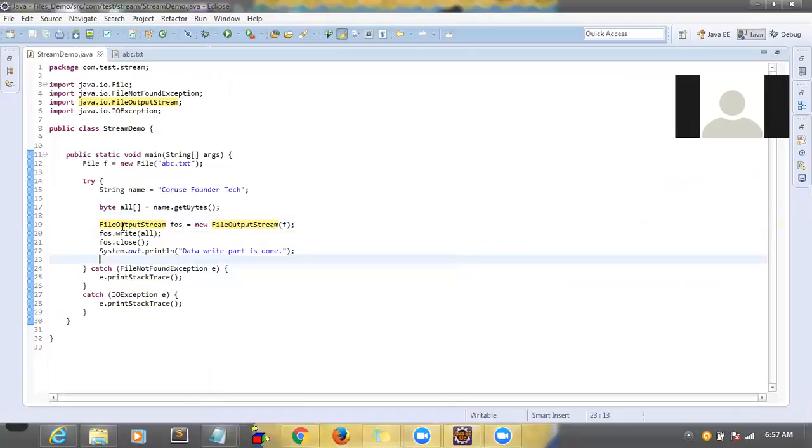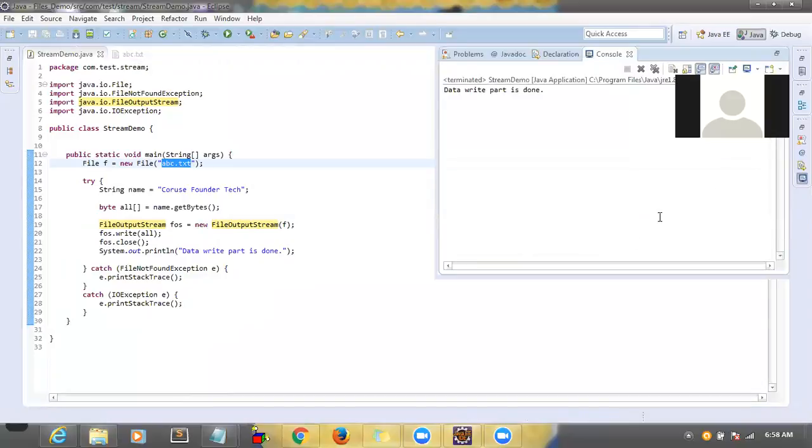Okay, so now I have a file. I want to read the data back again. This is an example, a class which is useful to write the data into the file system. Now we have a file abc.txt. I want to read the data back again and display it in my console, whatever data is available inside this abc.txt.